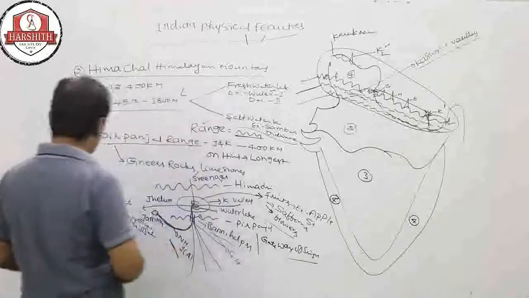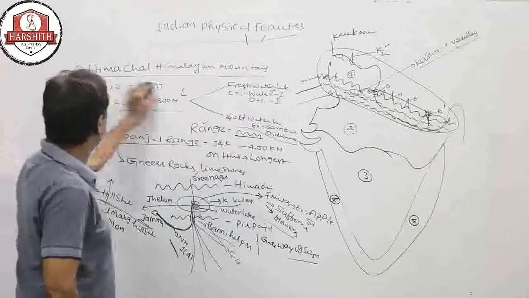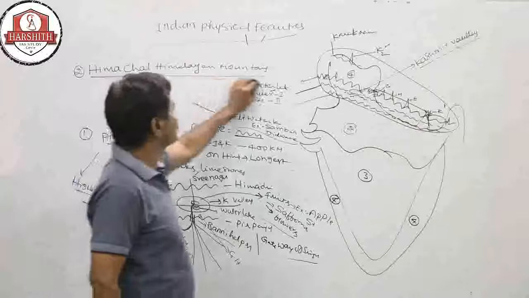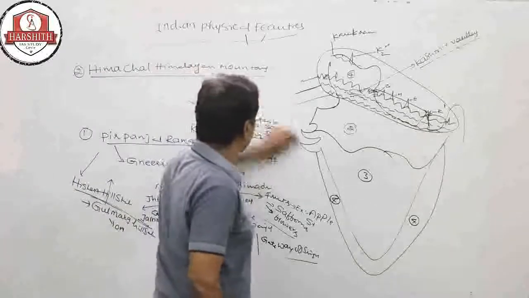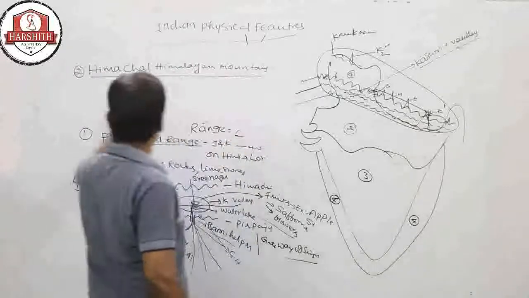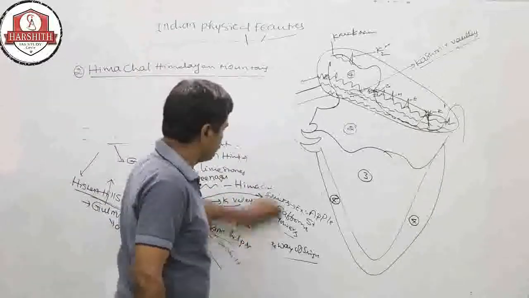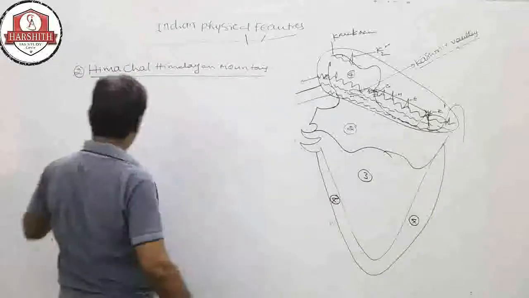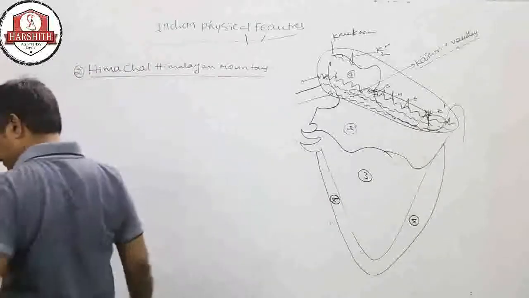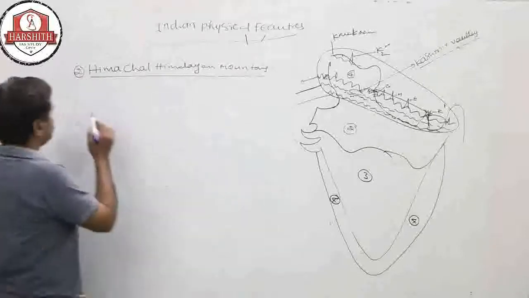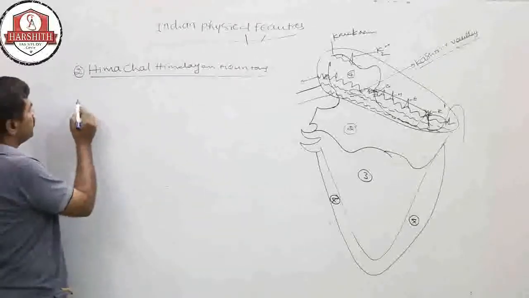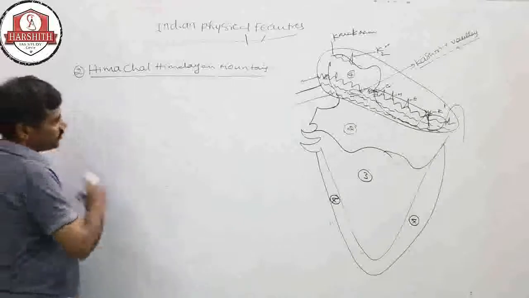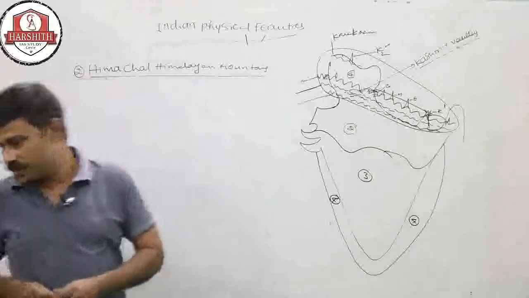So this is about the Pir Panjal. Now I can go to the next range, the Dauladhar range. Next after Pir Panjal, the second one is the Dauladhar range.